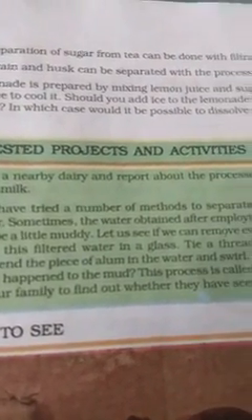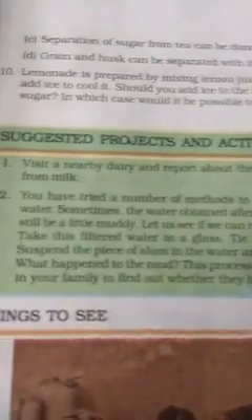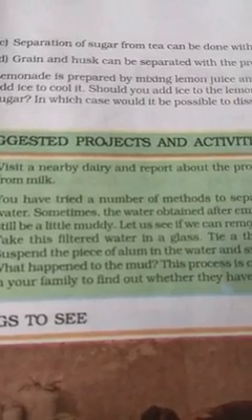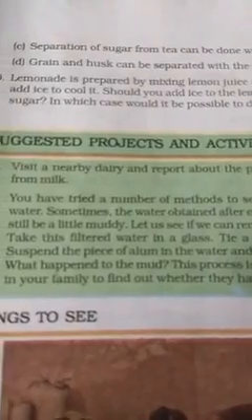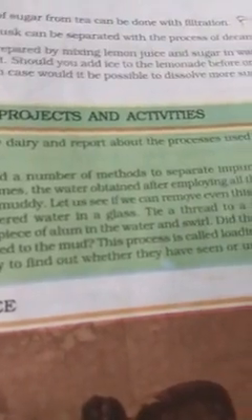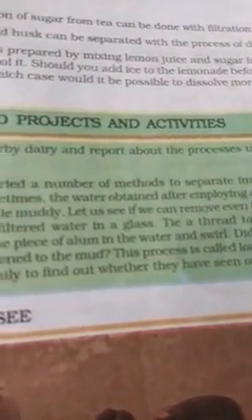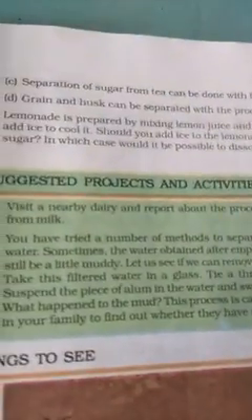Lemonade is made by mixing lemon juice and sugar in water. You wish to add ice to cool it. Should you add ice to lemonade before or after dissolving sugar? In which case would it be possible to dissolve more sugar? Yes, we have to add the ice after dissolving the sugar in it. Then it is possible to dissolve more sugar in the solution. Lemonade is lemon juice and sugar in the water. So this completes your exercise.